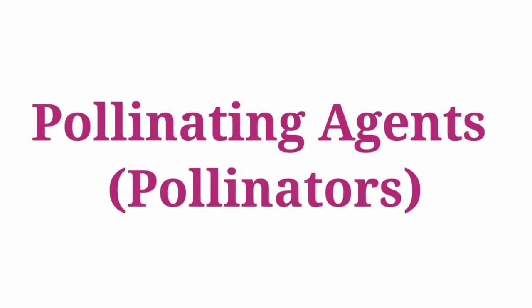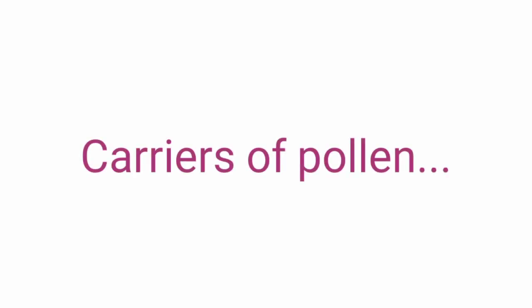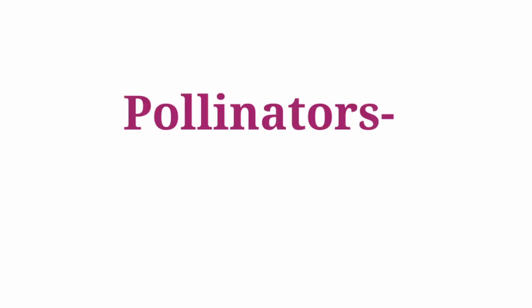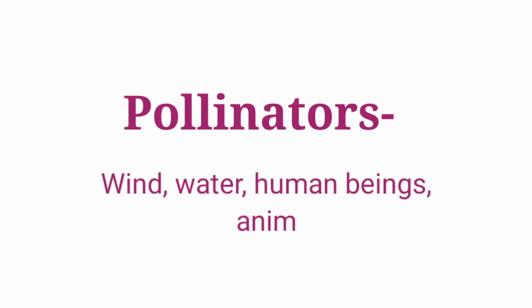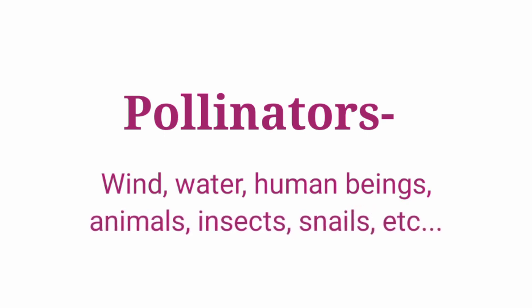For pollination to occur we need different pollinators. Pollinators means pollinating agents. That means these are the carriers of pollen grains from one flower to another flower. Those pollinating agents may be wind, water, human beings, animals, or insects. So these are the pollinating agents, or we can say carriers of pollen.